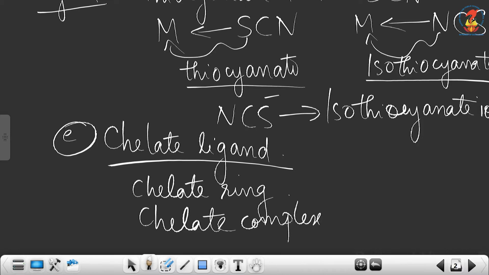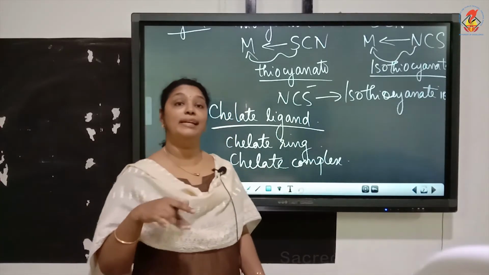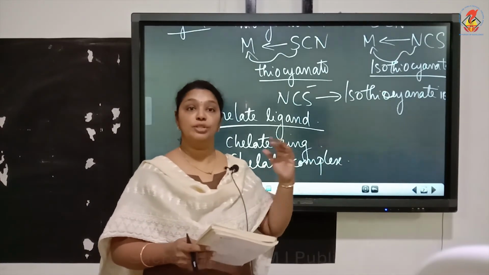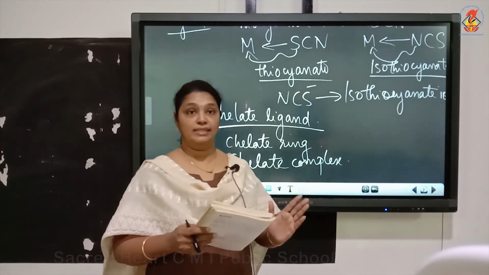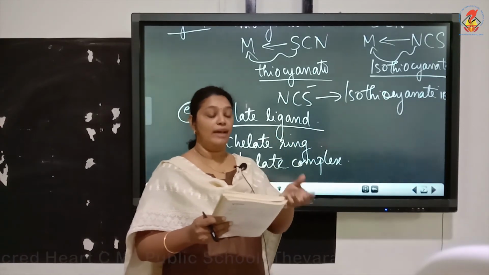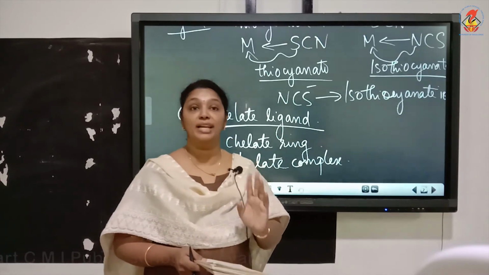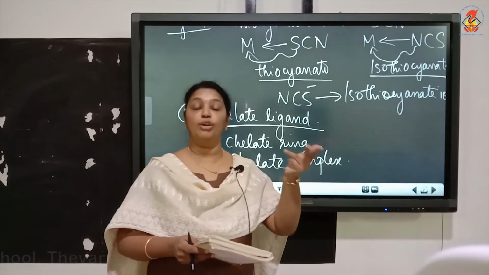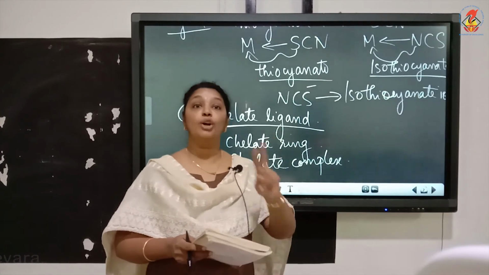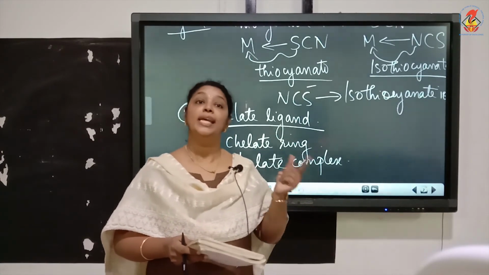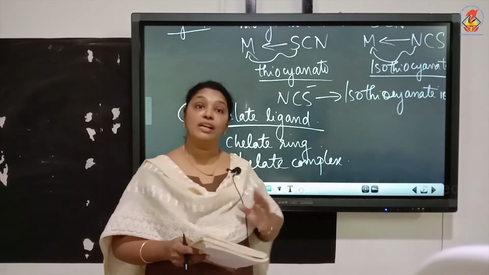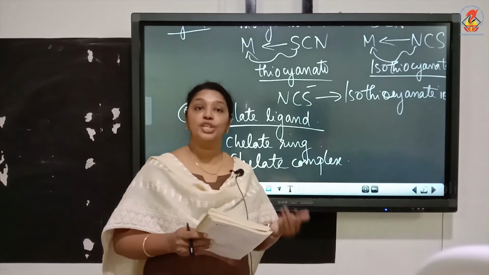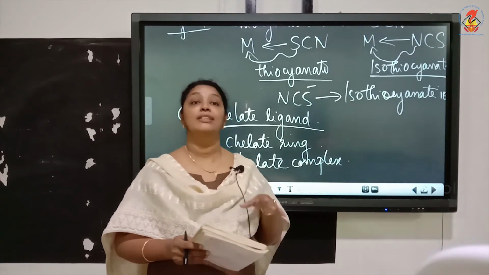So how is a chelate complex formed? When a di or polydentate ligand uses two or more donor atoms to bind to a central atom. For example, ethane 1,2-diamine is a didentate ligand, and both nitrogens can coordinate to the central atom. If both coordinate at the same time, we get a ring structure for the coordination compound, and we call that ligand a chelate ligand, and that complex a chelate complex.